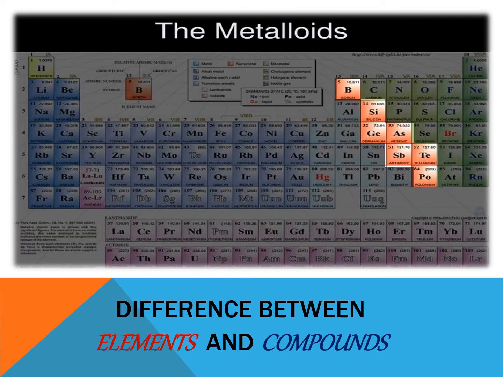This is the periodic table of elements where you can find the metalloids. The metalloids here are the color orange or red. We have here boron, silicon, germanium, arsenic, antimony, tellurium, and polonium.